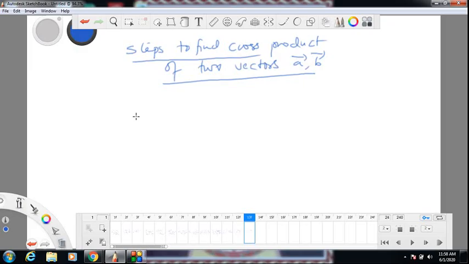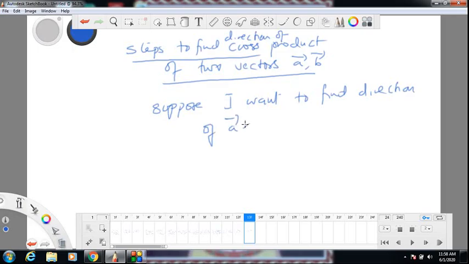So the steps to find the direction of the cross product of two vectors A and B. Suppose I want to find the direction of A cross B. Step 1: join A and B by tails, or visualize it. Do it mentally.